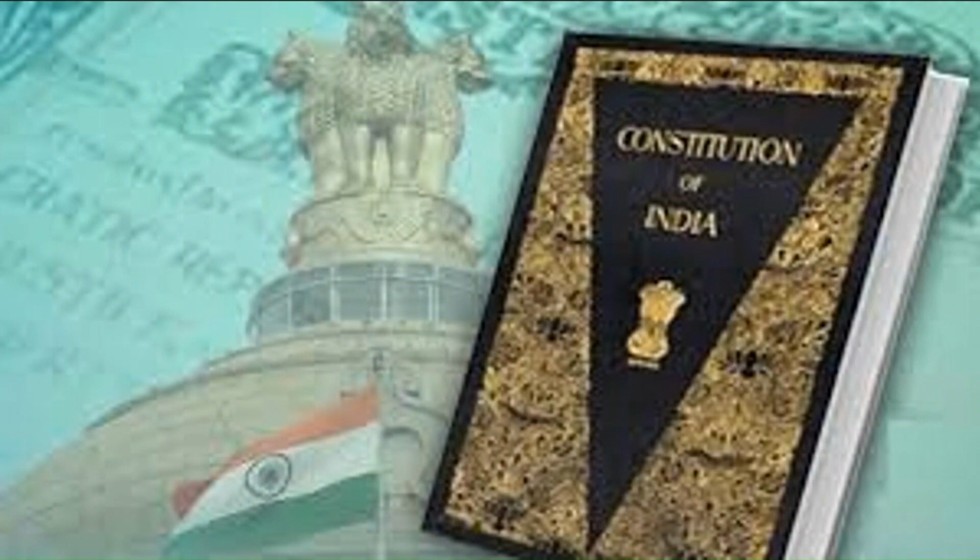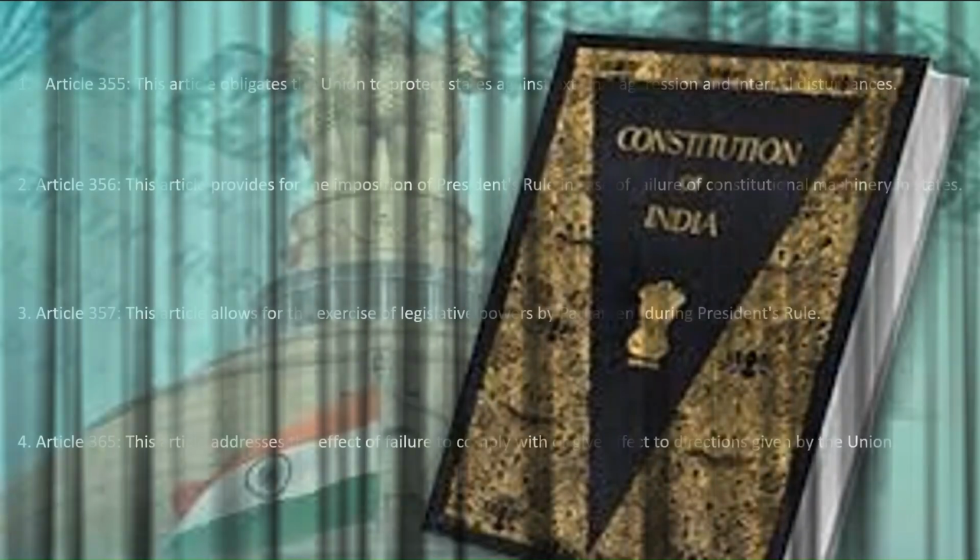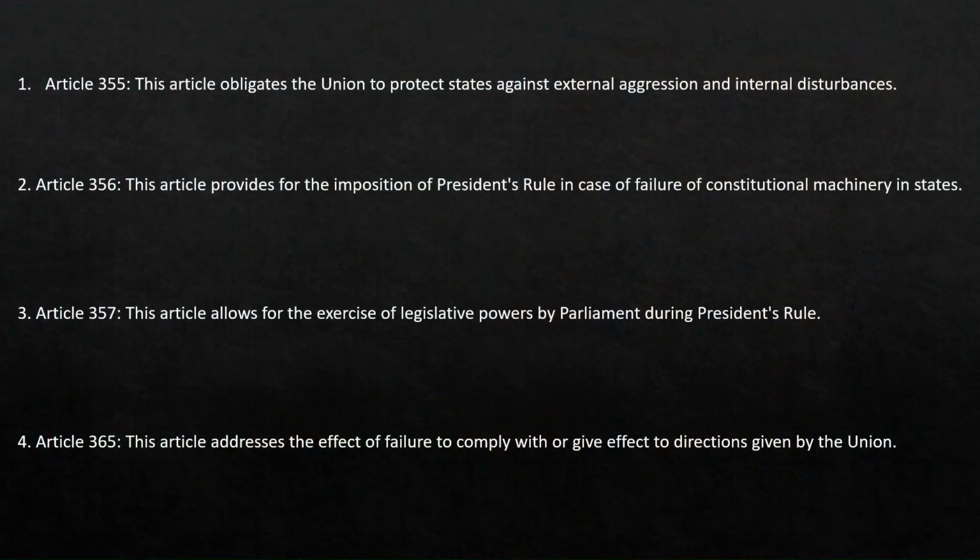Now, let's dive deep into the constitutional provisions relating to the President's rule. Article 355. This article places an obligation on the Union to protect every state against external aggression and internal disturbances. It ensures that the state government functions according to the provisions of the Constitution. Article 356. This is the primary article that deals with the President's rule.